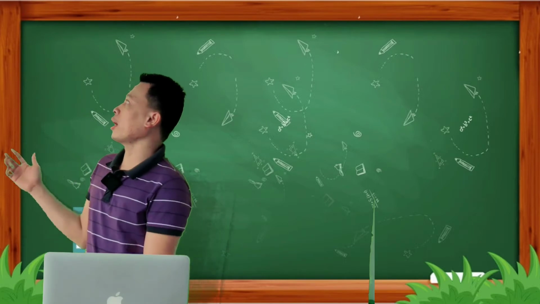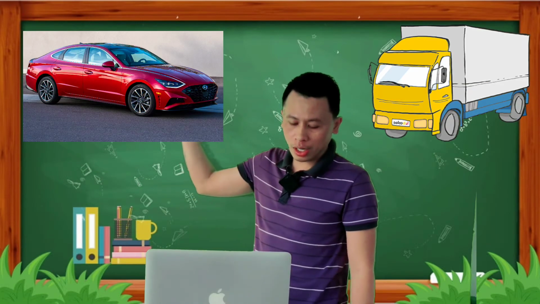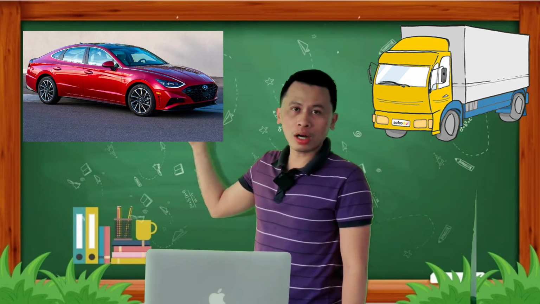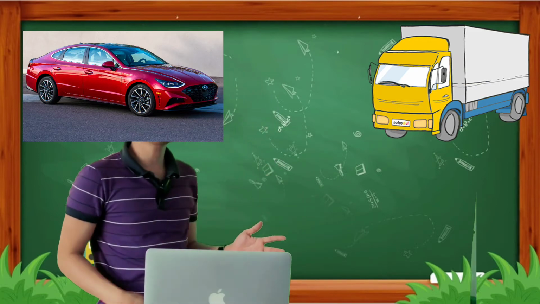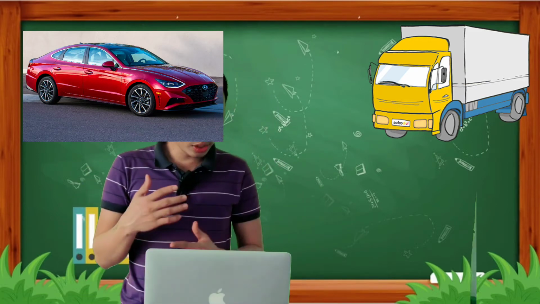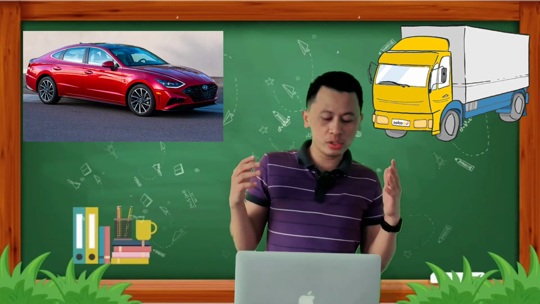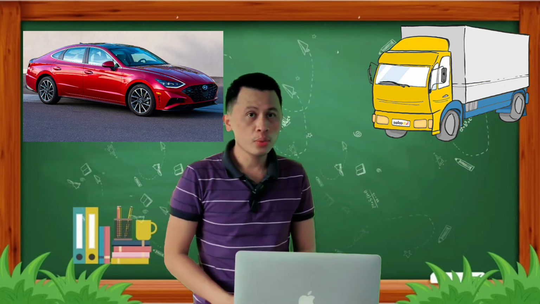Look at these two cars. Number one, this car is a small one, compared to this big car. Now, I'm just asking you a question. Which vehicle can change its direction easier and quicker? Which one?